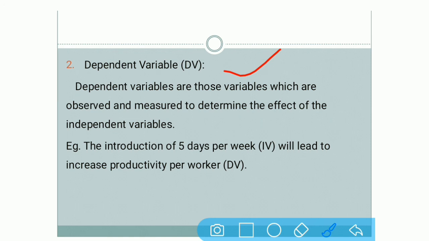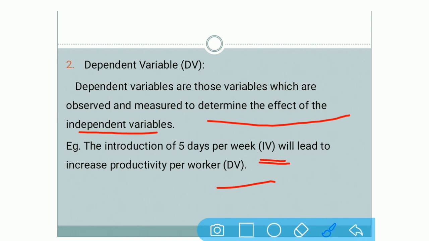Dependent variables are those variables which are observed and measured to determine the effect of the independent variable. A dependent variable can be observed, that means you can see it, you can measure it also, but why is it measured, why is it seen? To determine the effect of the independent variable. It is said that the independent variable is a cause and the dependent variable is an effect.